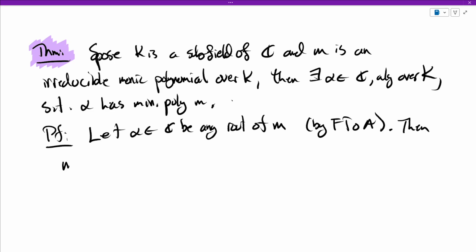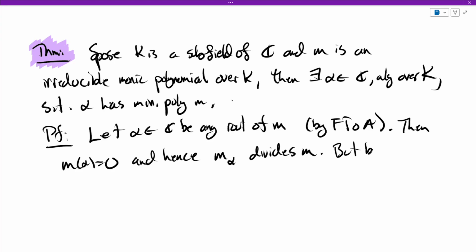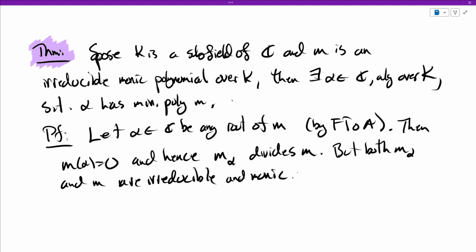Then what do we know? We know that M of alpha is 0, and hence the minimal polynomial, M sub alpha, divides M, because the minimal polynomial divides every polynomial that has alpha as a root. But both M alpha and M are irreducible and monic. So they're both polynomials that are irreducible, which means cannot be divided properly, and have leading coefficient 1. Well, that means they must be the same.